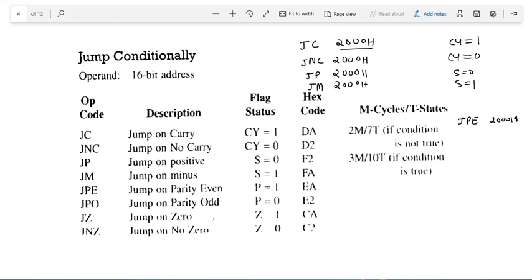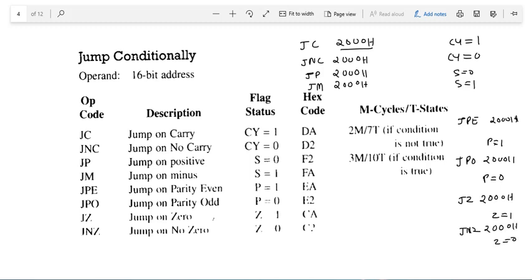Okay. In the same manner, we have JPE 2000H, for example. It will check if parity is even or odd. If parity is even, means parity flag is 1, then it will jump to this location. If it is given JPO 2000H, then it will check if parity is odd. Odd means if parity flag is 0, then it will jump to this location. In the same manner, there are two more instructions which will check the zero flag. For example, JZ: jump if zero means if zero flag equal to 1, it will jump to this location. JNZ means jump if zero flag equal to 0.